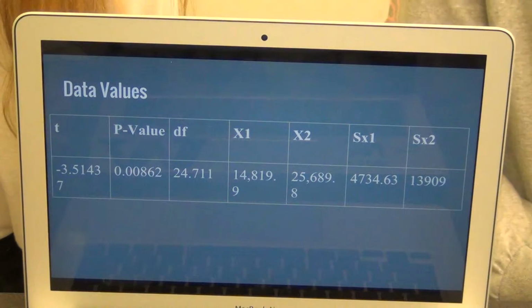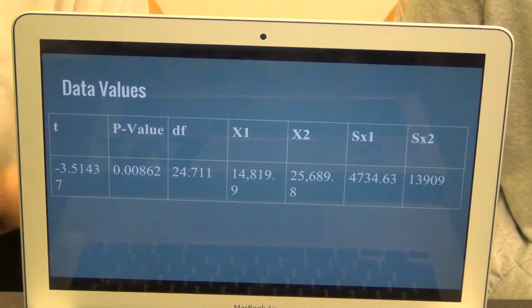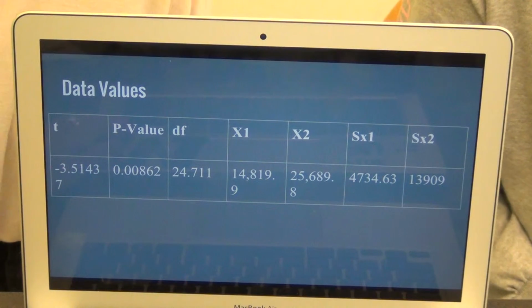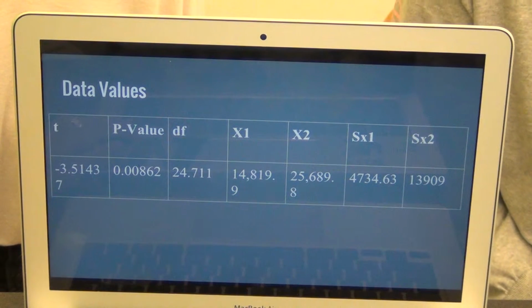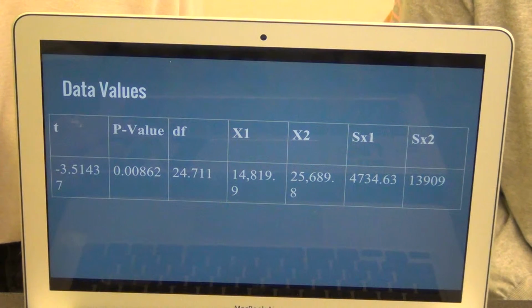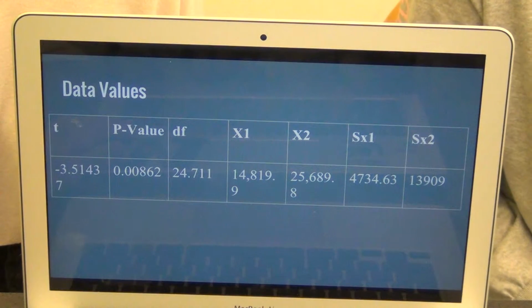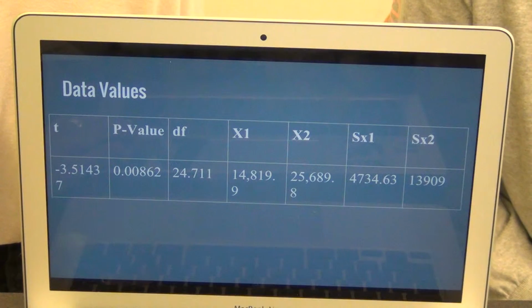So our data values: we got t equals negative 3.51437. Our p-value is 0.00862. Our degrees of freedom is 24.711. Our x1 is 14,819.9. x2 is 25,689.8. Standard deviation 1 is 4,734.63. And then standard deviation 2 is 13,909.